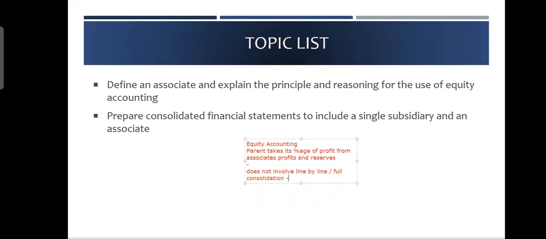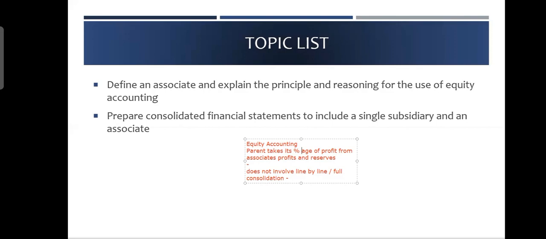But in case of significant influence, we use equity accounting. So there is a company called an associate. Gamma company is our associate. Gamma has some sales. I'm not going to add them into my balance sheet. Gamma has cost of sales. I'm not going to add parent cost of sales plus Gamma cost of sales. It will not happen. Or parent tangible asset plus Gamma tangible asset. It will not happen. You will not add the individual financial statements. You will not add line by line all the items.